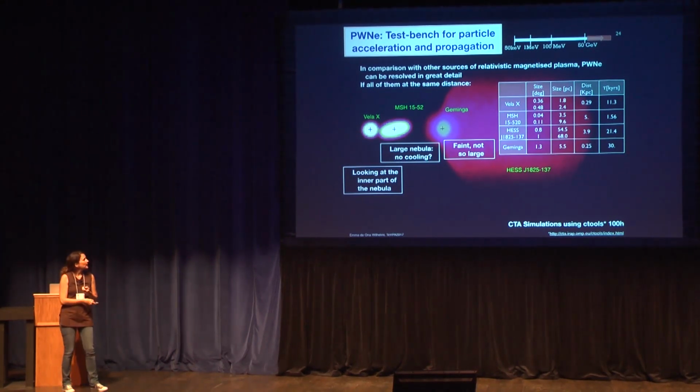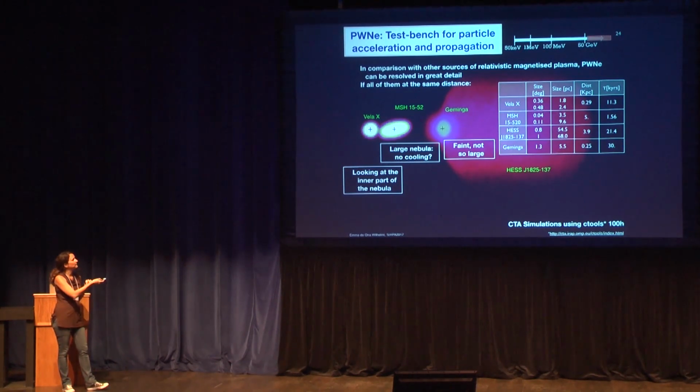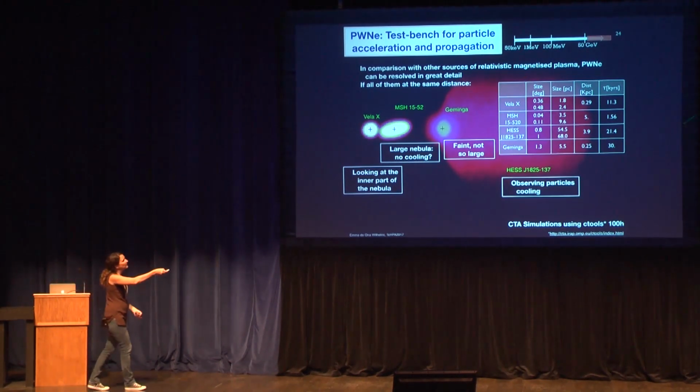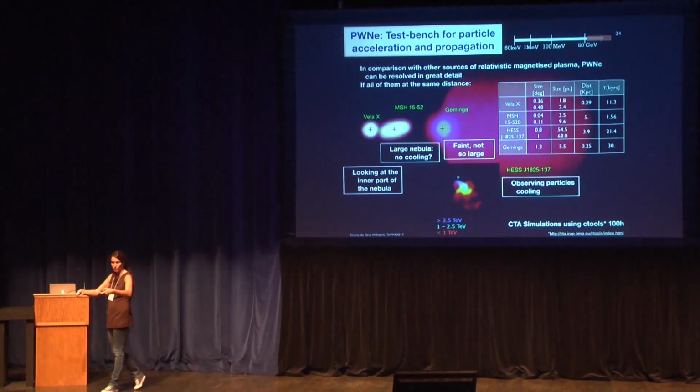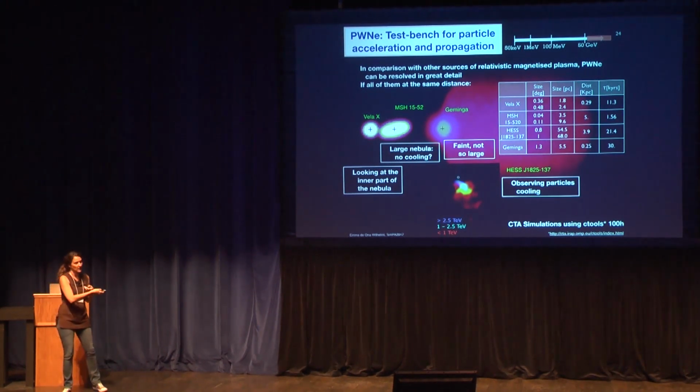So in the case of 1825, it's this huge guy, a very old one, and one of the very nice things about 1825 is that we actually can see how the particles cool when they travel away from the pulsar.